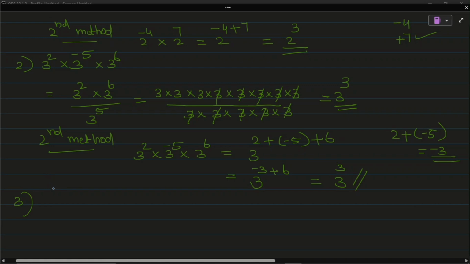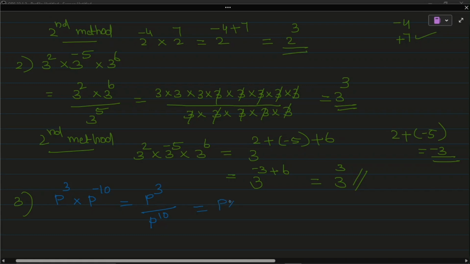Now next question. P cube multiplied with p raised to minus 10. And here, for the first method we can start: that is p cube by p raised to 10. Minus 10 you can make positive by taking it to the denominator.